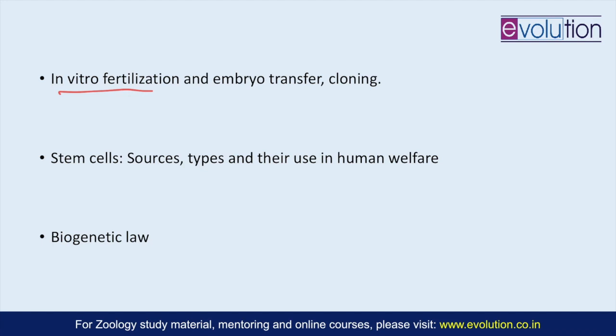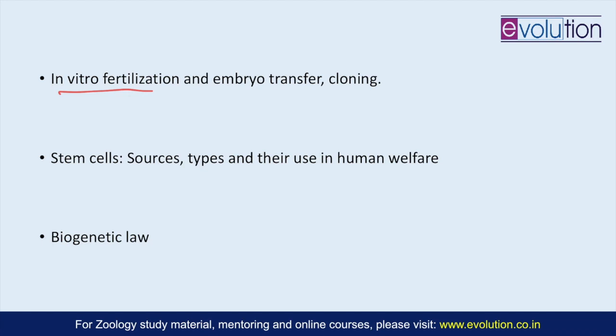Before the egg is retrieved from the female, fertility drugs are given to her. So follicle stimulating hormone is given, and then after some time an ultrasound is done to see how many of the eggs are good enough for the follicular aspiration to be done. A very thin needle is then inserted through the vagina, up to the ovary, and this needle through suction picks up these eggs which are mature.